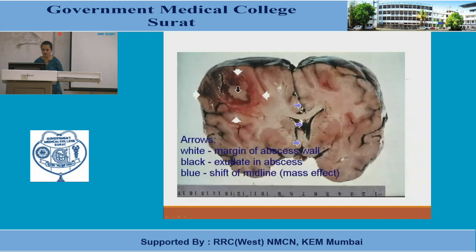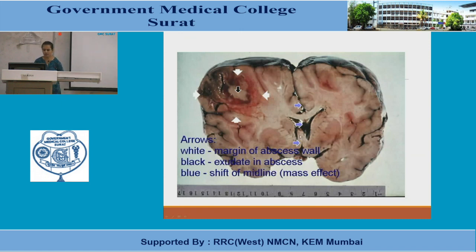Now, what you are seeing here, this area is a well-defined round lesion. So these white arrows are the margin of an abscess wall. This center area is the exudate in an abscess, which contains necrotic material as well as exudative material. Exudative materials are always whitish in color, whereas the necrotic materials are like slough, pale, dull or blackish in color.